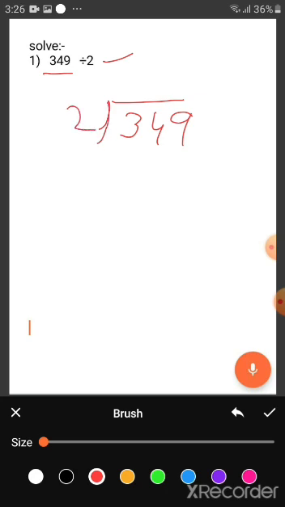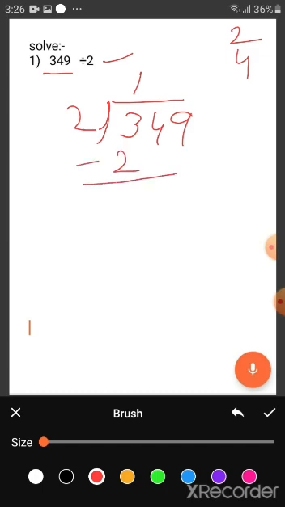First I take the first digit of the dividend, that is 3. How many times does 2 go into 3? I know 2 ones are 2 and 2 twos are 4. 4 is greater than 3. So 2 goes into 3 just one time, 2 ones are 2.